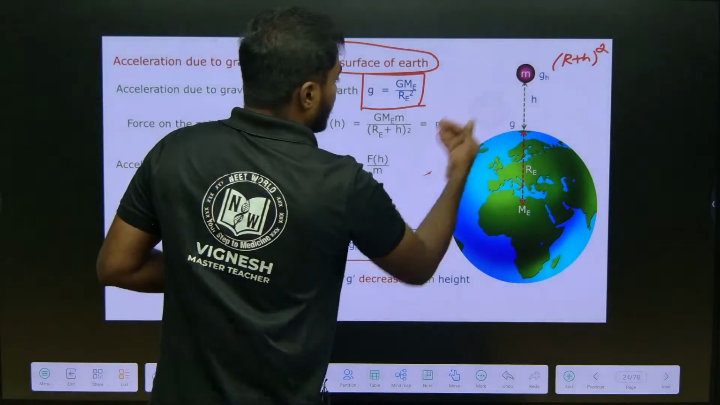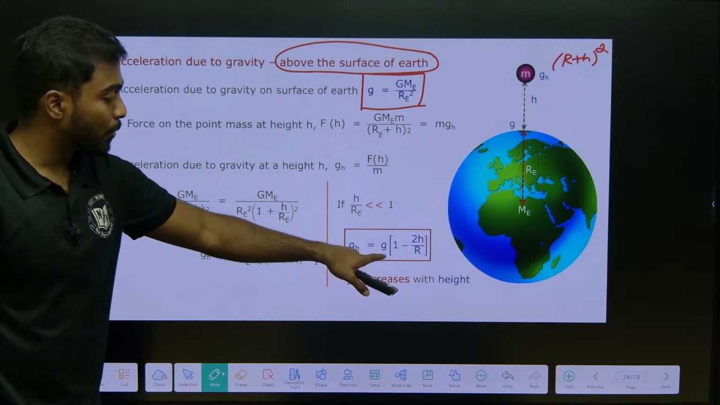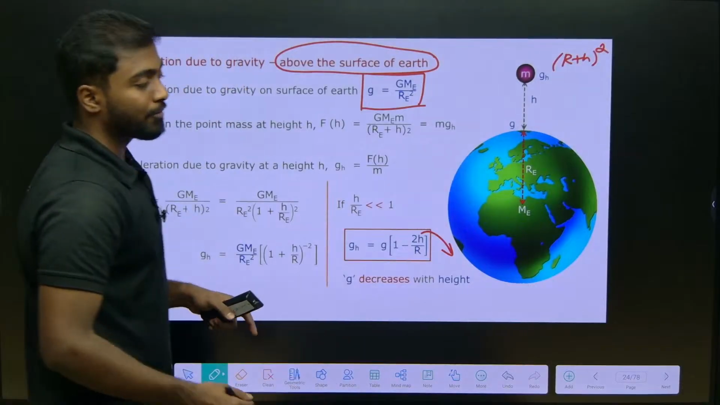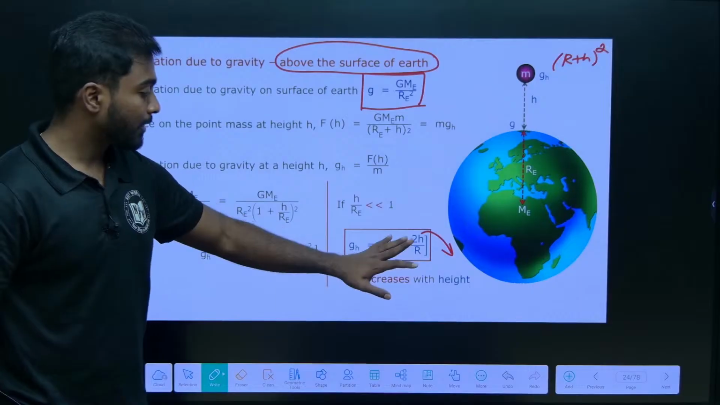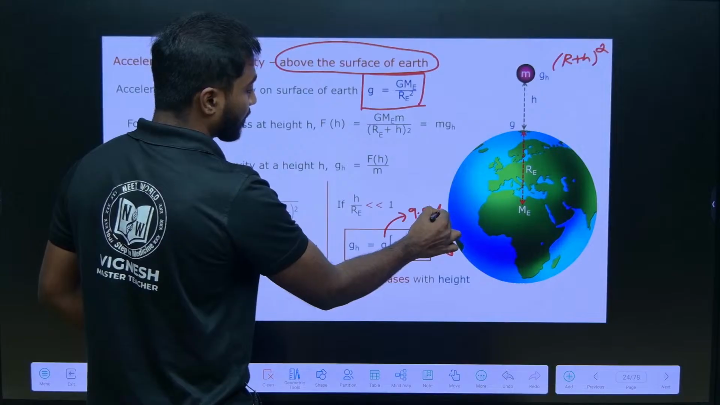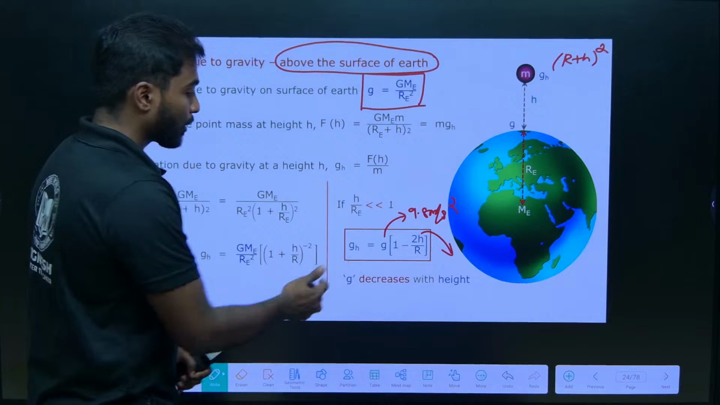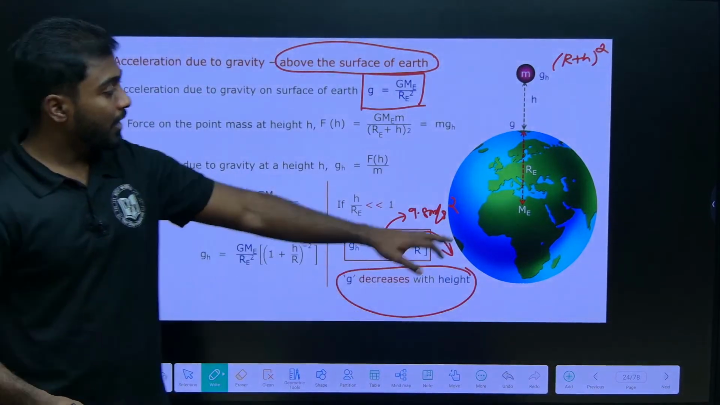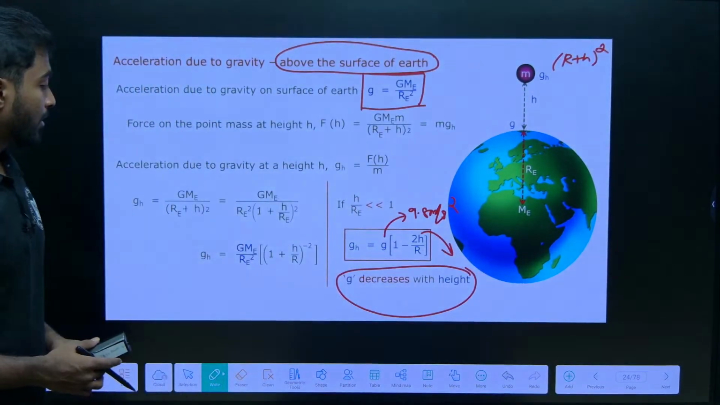from this we will get g_h, like gravity at height h, will be equal to g into 1 minus 2h by r, where h is the height which we have considered from the surface of the earth and r is the radius of the earth, and g is nothing but 9.8 meter per second square. So g decreases with height. When we take to the height h, obviously it decreases.